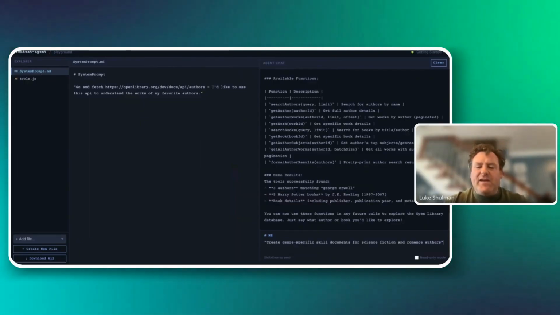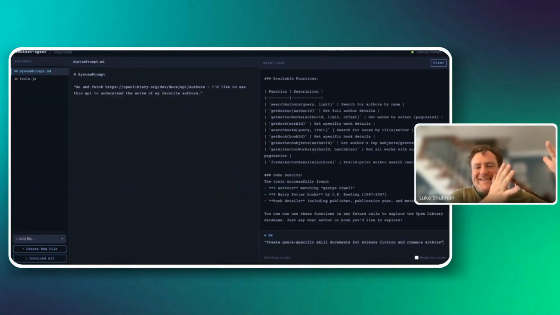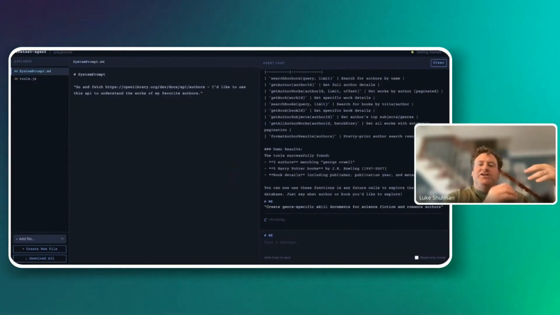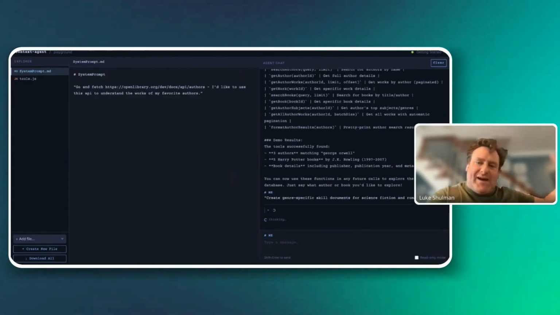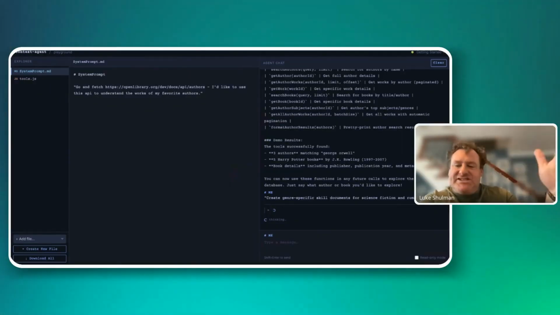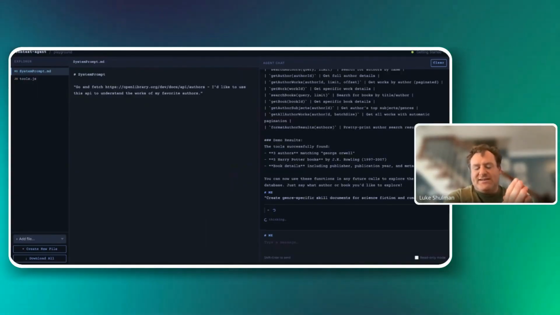So the other thing is we can have it create skills. Again, it has this sandbox, this directory that it can use. And so we can actually have it write its own skills. Just like skills, which are in a directory, maybe in your GitHub repo, our skills here are the same thing. So we're going to say, hey, can you write some skills that are specific to certain genres?